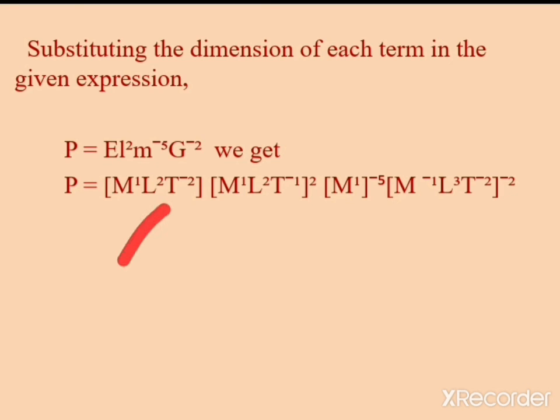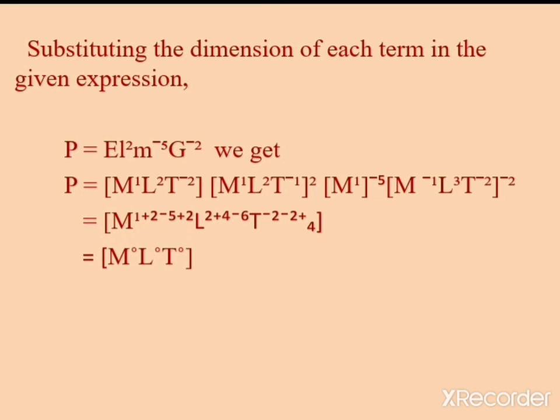Here this is the dimension of E, this is the dimension of L, this is the dimension of M, this is the dimension of G. Here you can take M common as M to the power 1 plus 2 minus 5 plus 2, then L to the power 2 plus 4 minus 6, and then T to the power minus 2, then minus 2 plus 4.